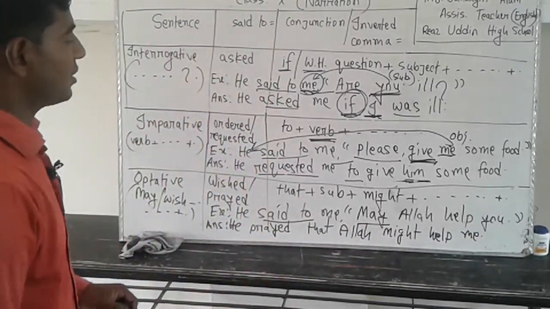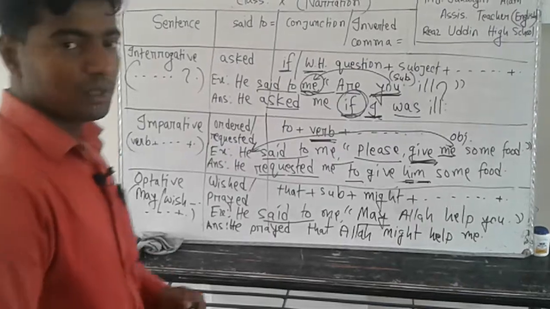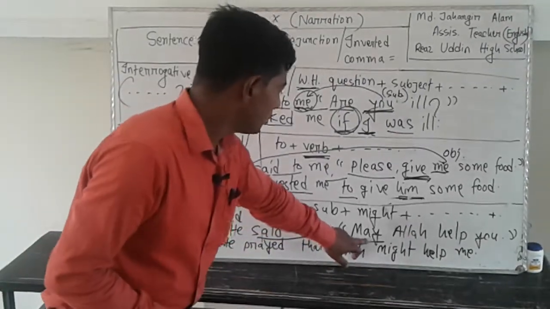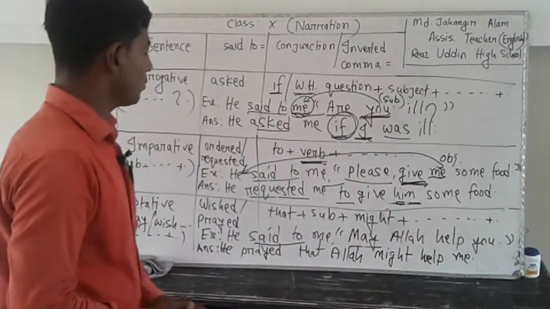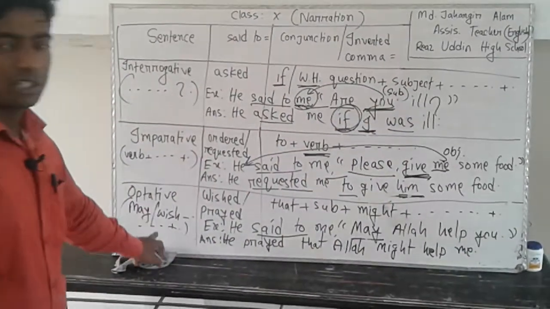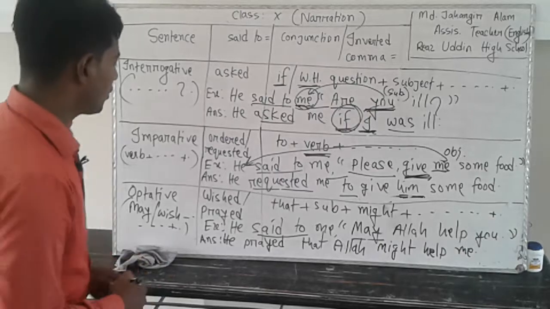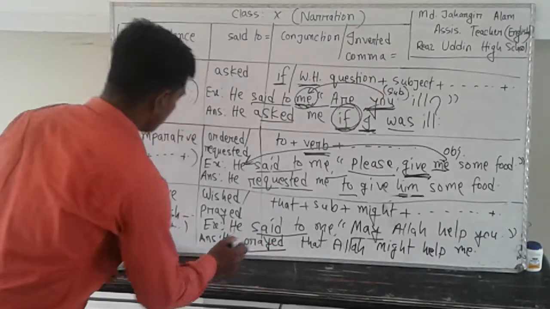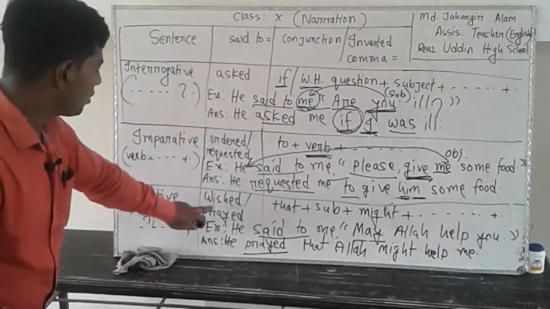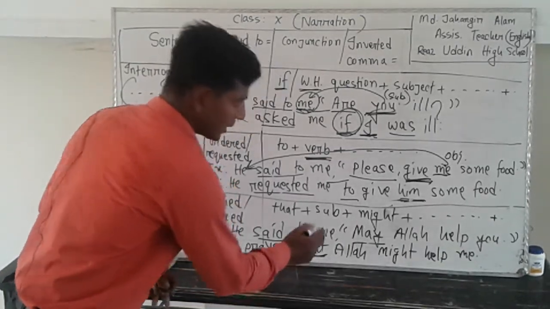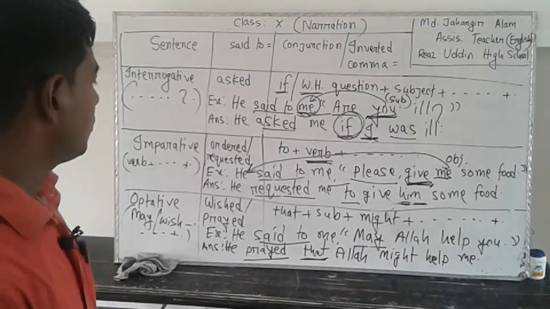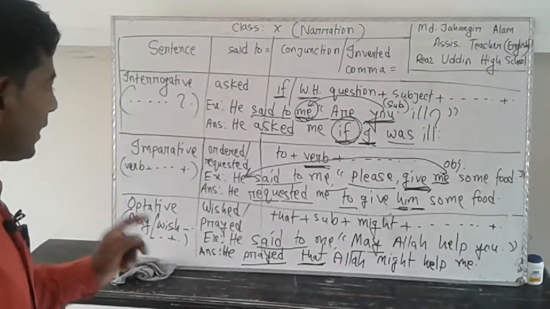Your reported speech started with may and finished with a full stop, so this is an optative sentence. And for said to equal to prayed or wished, inverted comma equal to or conjunction equal to that.